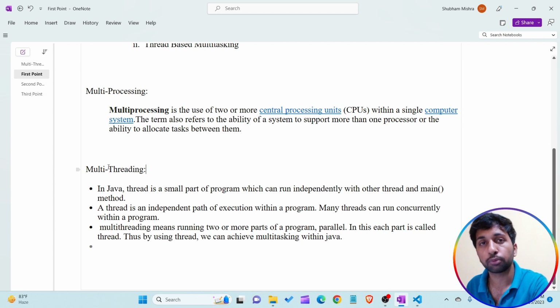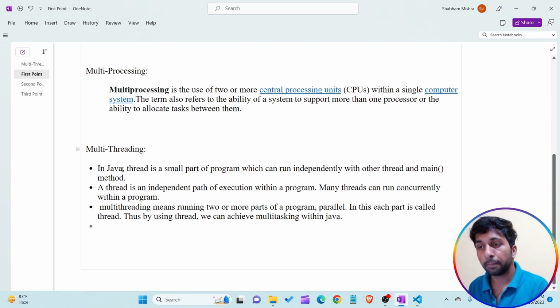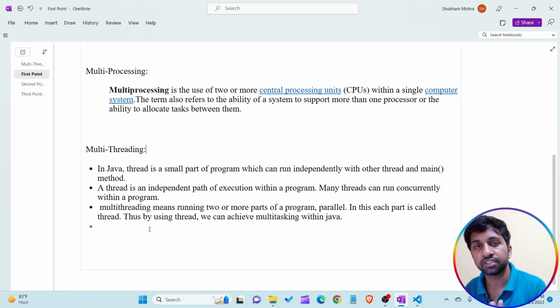When I'm talking about multi-processing, I'm talking about the whole system using different applications at the same time. But when I'm talking about multi-threading, in a single program small parts are present, and these small parts are independent of each other, and they execute concurrently at the same time. So this is known as multi-threading.